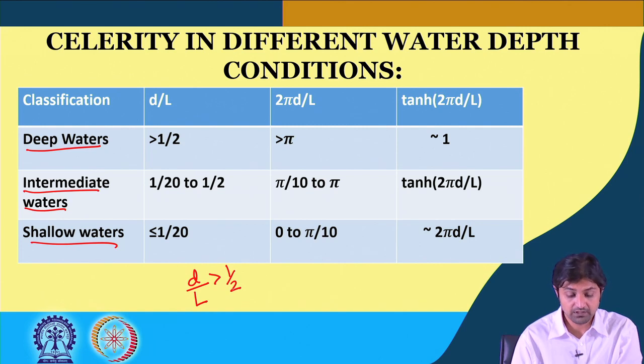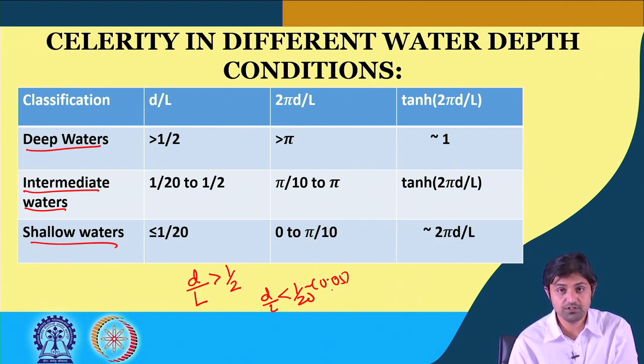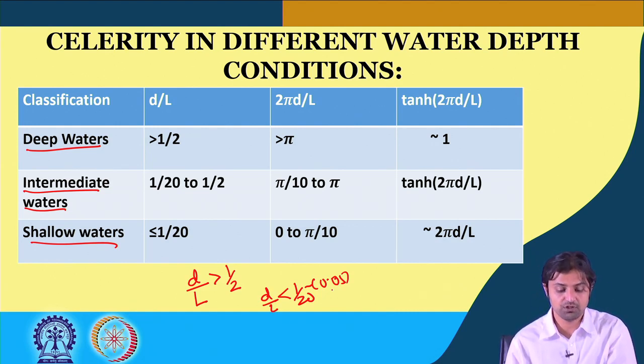If this ratio d by L is less than 1 by 20, or 0.05, that means we are in shallow waters. And a value in between 0.5 and 0.05, we call intermediate waters. That is how we have defined deep water, shallow water and intermediate waters.